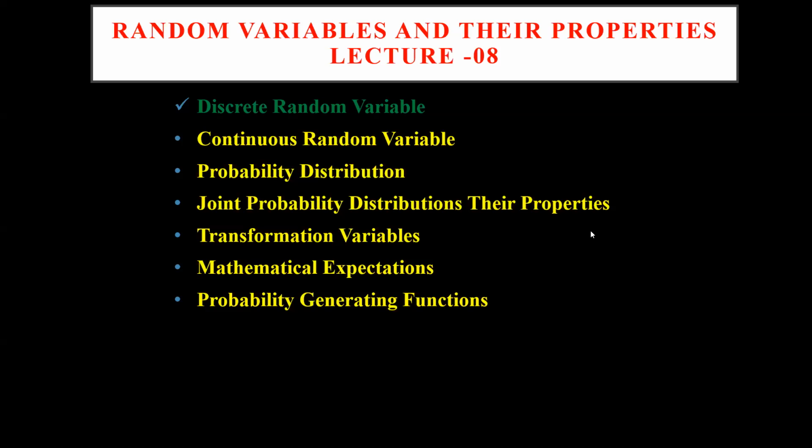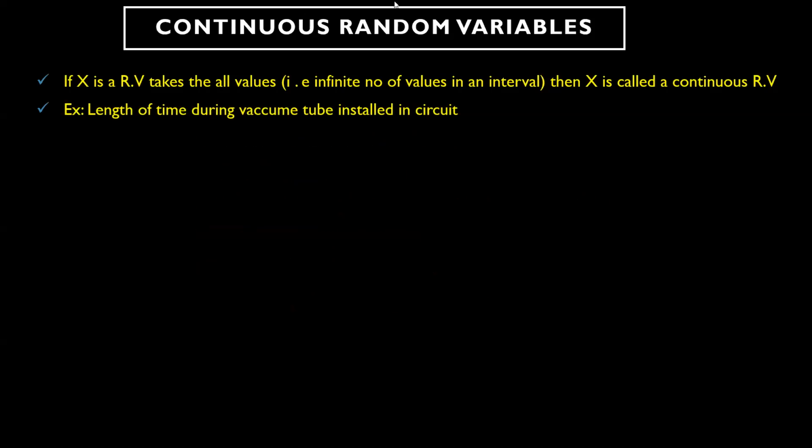Okay, so today we will see the continuous random variable. Till yesterday, we have already finished the problems based on discrete random variables. Already you know what a continuous random variable is. If a random variable takes an infinite number of values, then X is called a continuous random variable. For example, the length of time or height, all these examples come under continuous random variables.